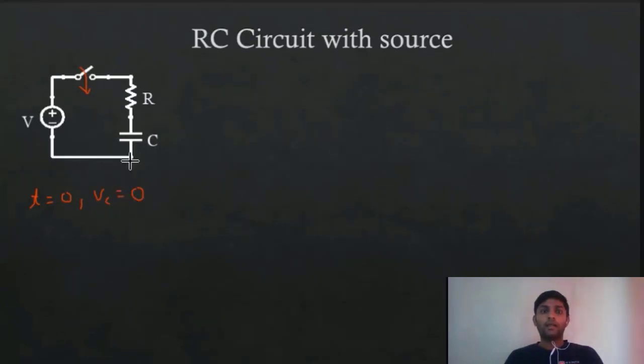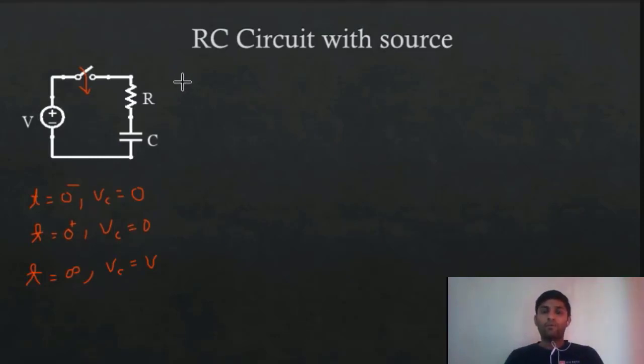Because earlier it was not connected, the voltage will be 0. So again at t equal to 0 plus it was at 0 minus, the voltage is not going to change. But at time t equal to infinite, what will be the voltage? Yes, now your voltage across the capacitor is going to be V. So these are the initial and final conditions.